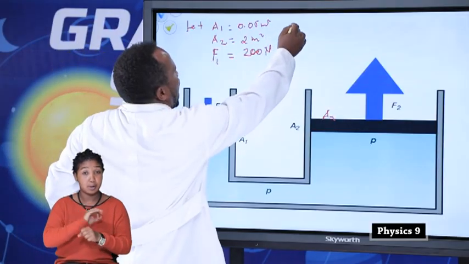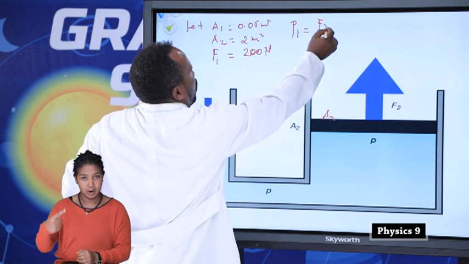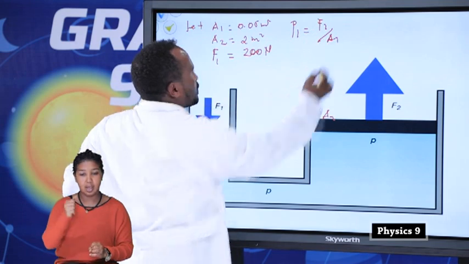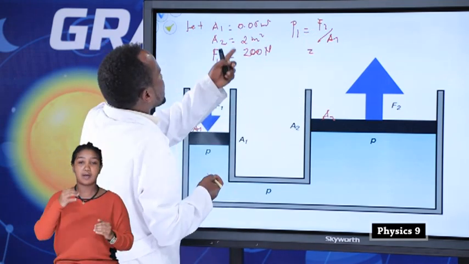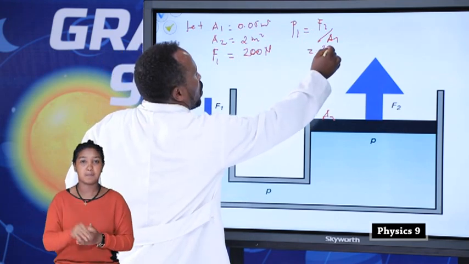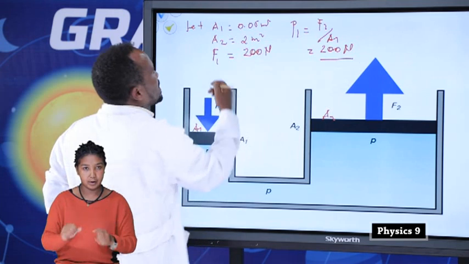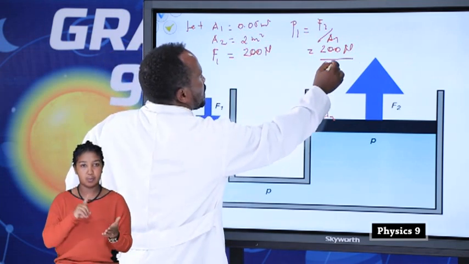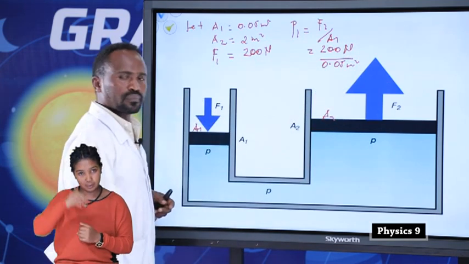So pressure 1 is equal to F1 over A1, which is equal to F1, given as 200 Newton, over area 1, given as 0.05 meter square.